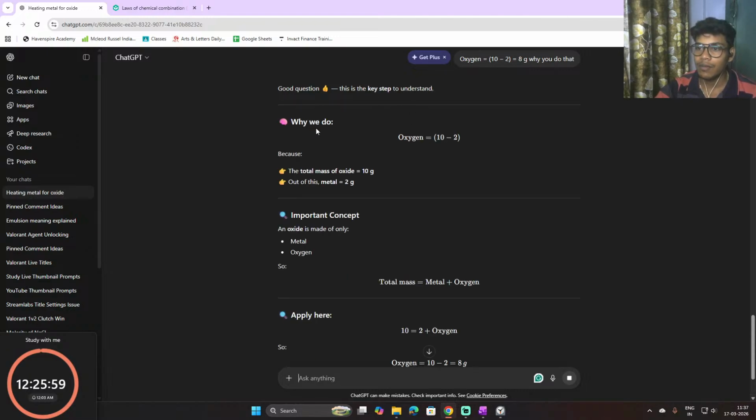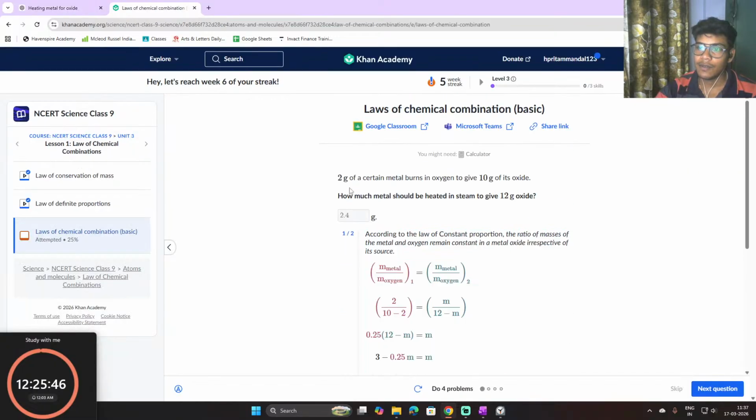So why do we take oxygen equal to 10 minus 2? Because the total mass of oxide is 10 gram, out of this metal is 2 gram. It's saying 2 gram of certain metal burns in oxygen to give 10 gram of its oxide. So it gives 10 gram of oxide.